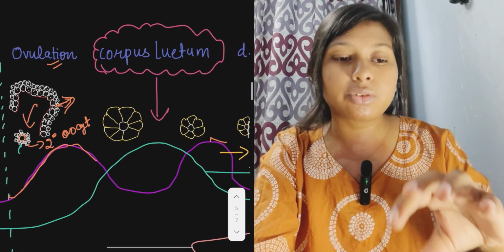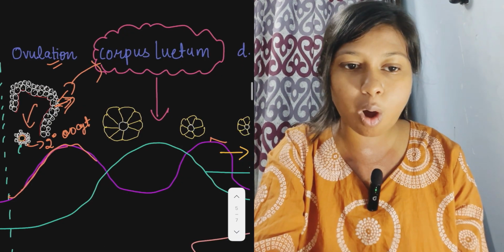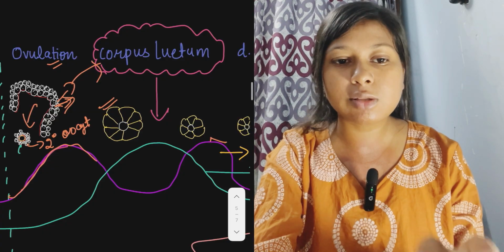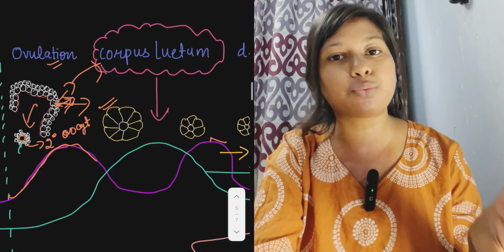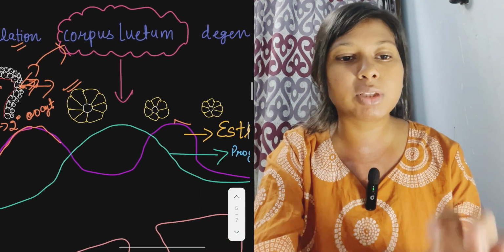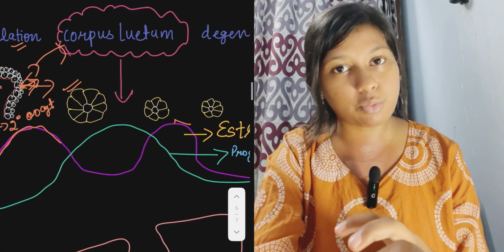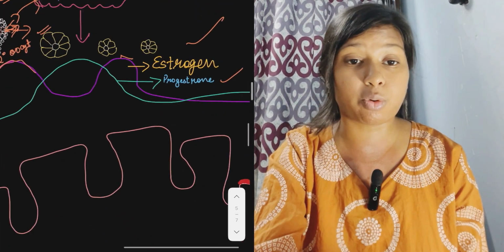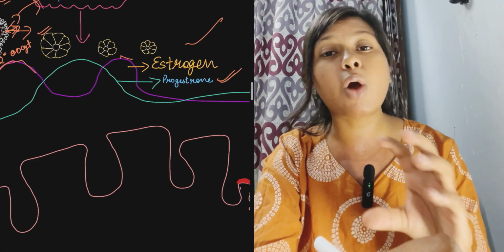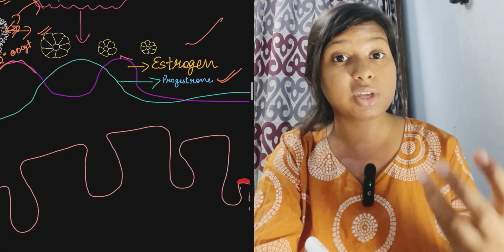Now the leftover material of this Graafian follicle forms the corpus luteum. This corpus luteum synthesizes a hormone called progesterone. Okay, now we know how progesterone is produced.